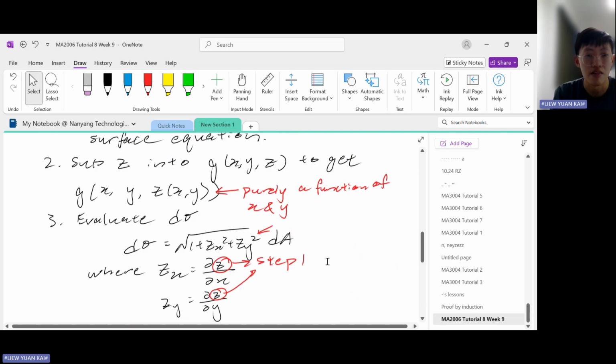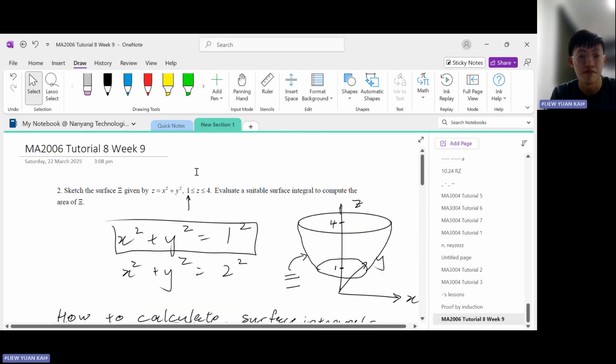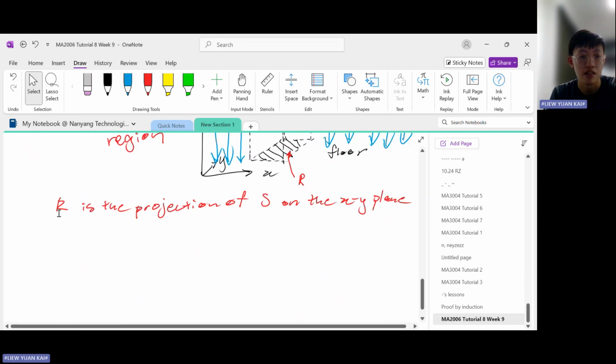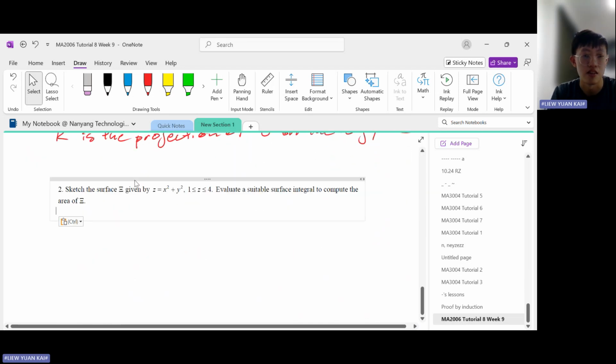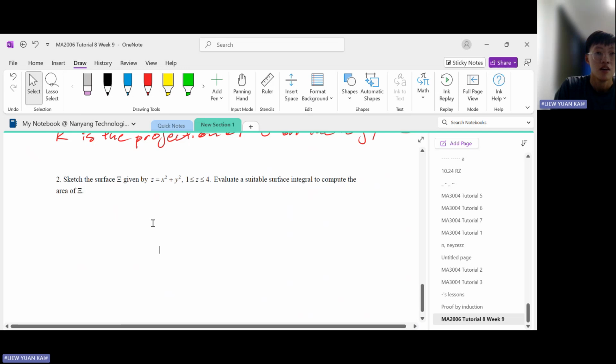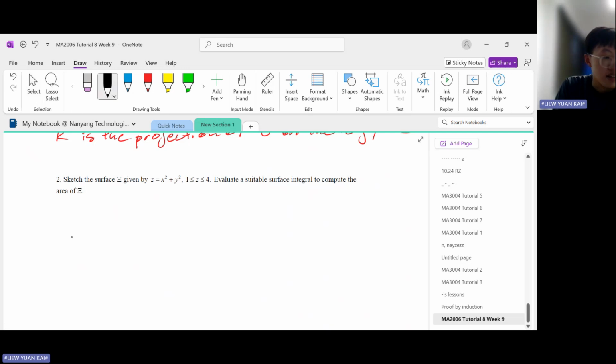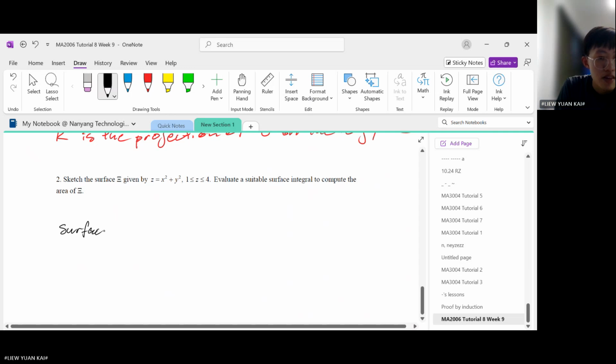Now we can do this. I already sketched it out here, so that's the first part, sketching the curve. Now I'm going to teach you how to calculate the surface area. For 3D surfaces, to calculate the surface area, it is given by this formula.